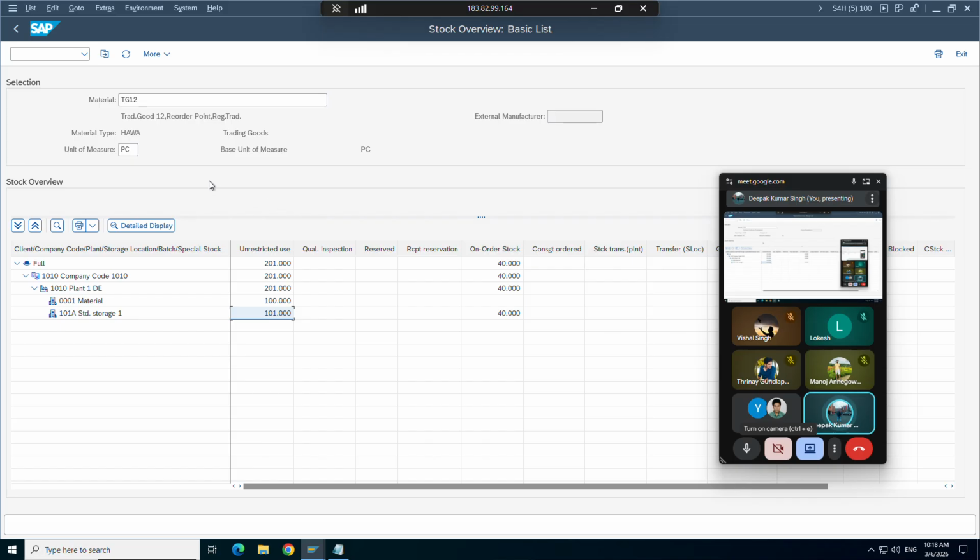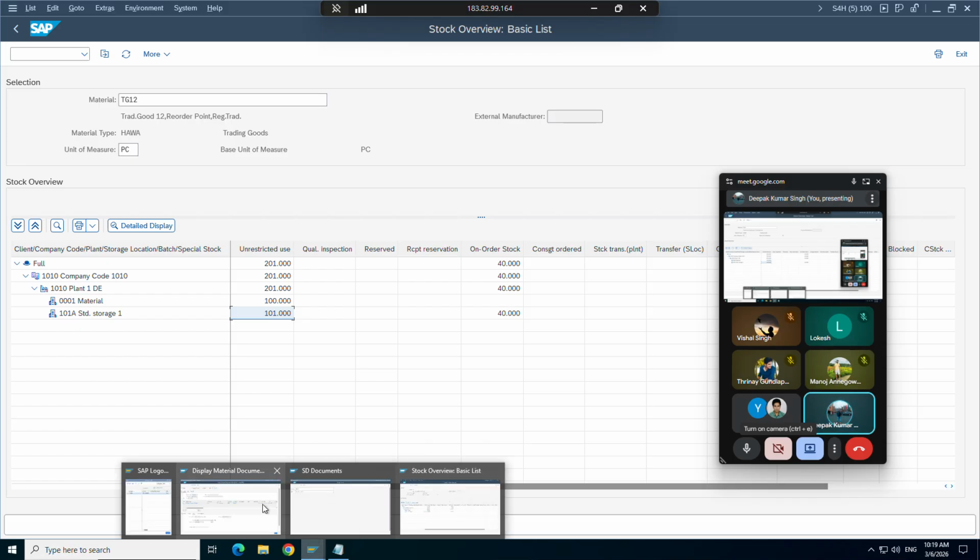So in this screen at least, you will not be able to know where the stock is confirmed. In a separate term, we call it that this stock is confirmed somewhere else. That you can see in CO09, CO06. We will discuss that later, because that is very in-depth and only senior consultants work on it. As of now you don't have to worry about all that, but just understand it doesn't mean if you see a stock you can deliver. There could be a scenario that the stock is confirmed somewhere else, so it will be visible but you will not be able to deliver.